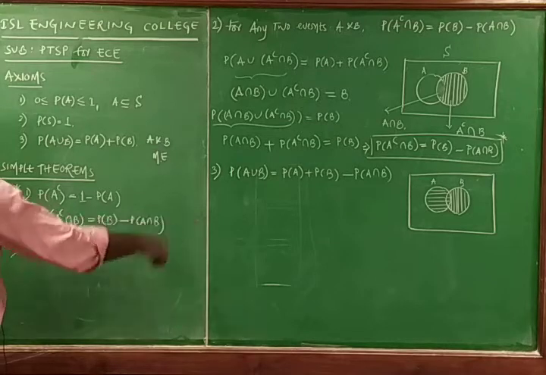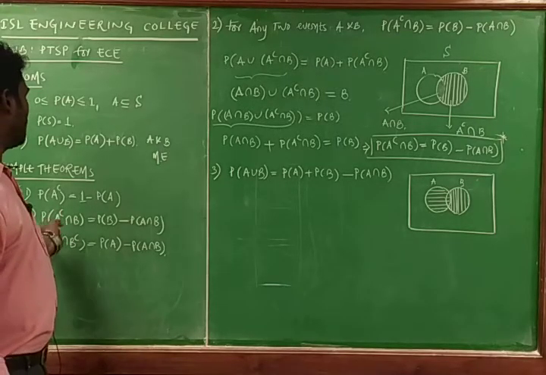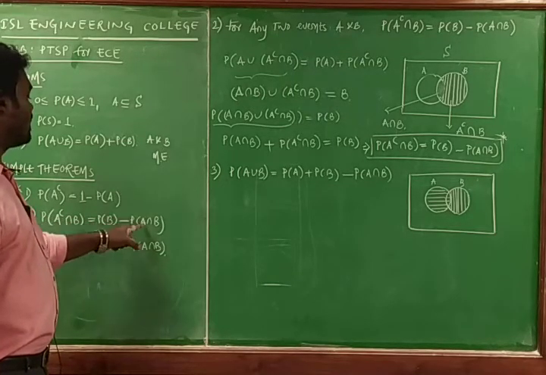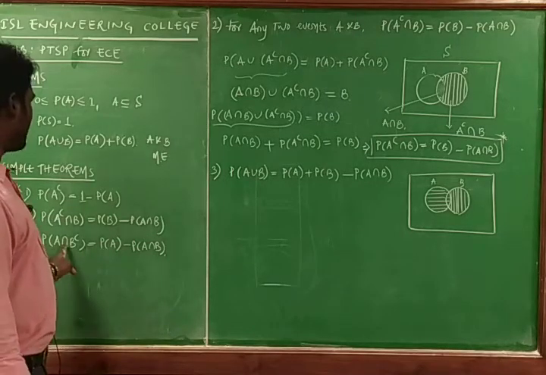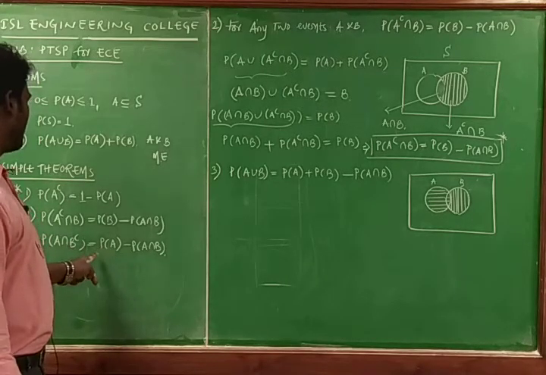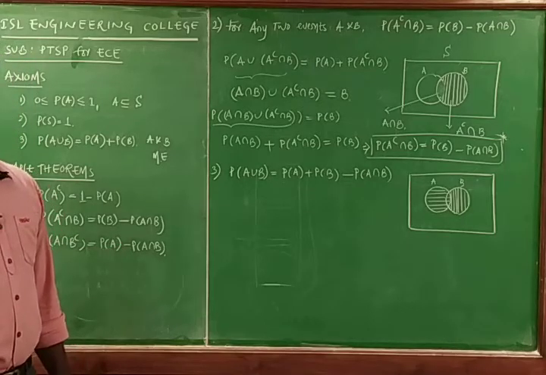Directly you can write the equation: probability of A complement intersection B is equal to probability of B minus probability of A intersection B, since the complement is on the A event and the remaining event is B. Coming to here, probability of A intersection B complement, the complement is on B, so it is probability of A minus probability of A intersection B.